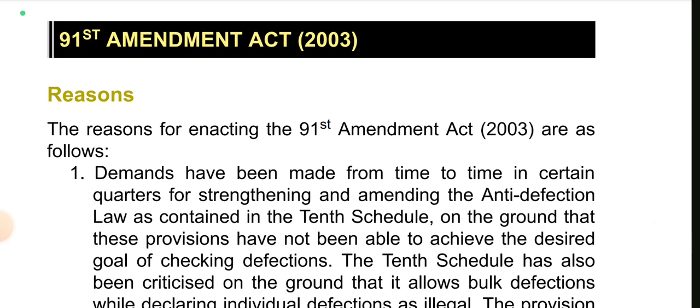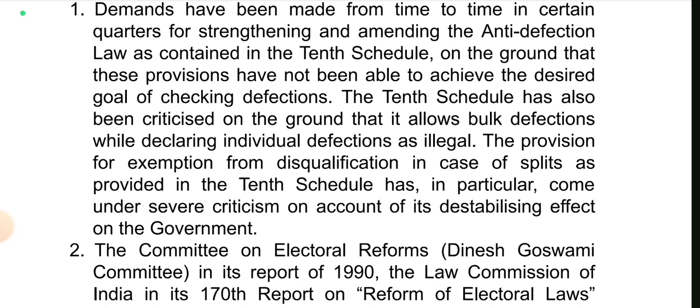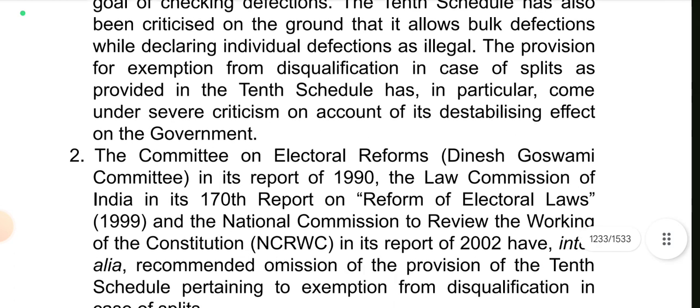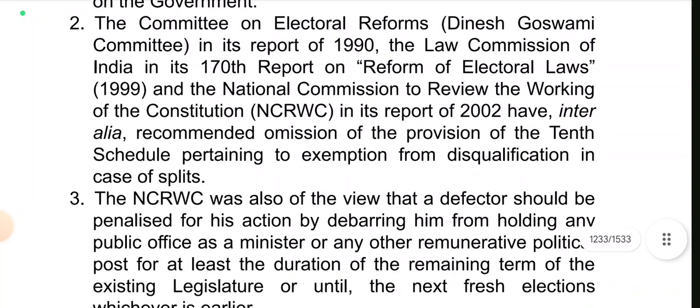91st Amendment Act 2003 reasons. The reasons for enacting the 91st Amendment Act 2003 are as follows. Demands have been made from time to time in certain quarters for strengthening and amending the anti-defection law as contained in the 10th Schedule on the ground that these provisions have not been able to achieve the desired goal of checking defections. The 10th Schedule has also been criticized on the ground that it allows bulk defections while declaring individual defections as illegal. The provision for exemption from disqualification in case of splits as provided in the 10th Schedule has in particular come under severe criticism on account of its destabilizing effect on the government.